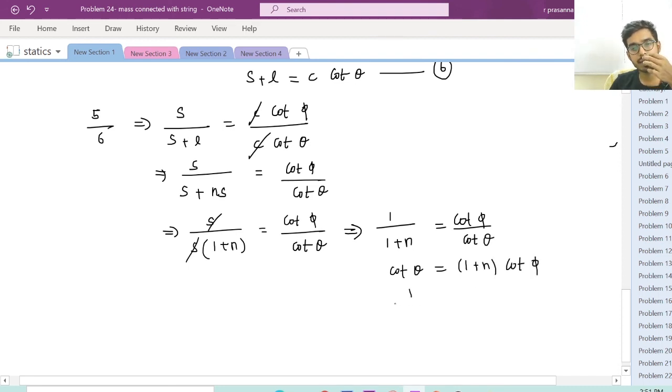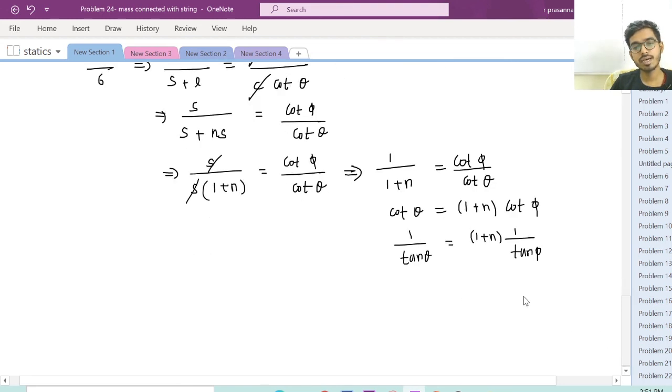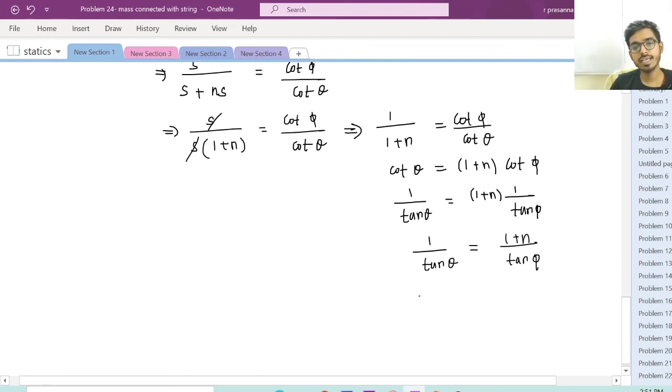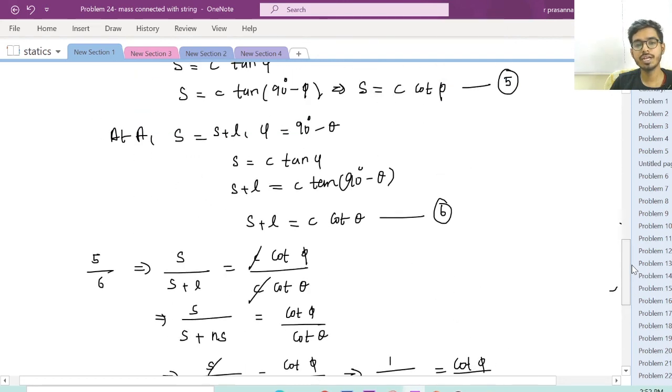Writing cot as 1 by tan, 1 by tan theta is equal to 1 plus n divided by tan phi. Cross multiplying, tan phi is equal to 1 plus n tan theta. That is what we need to prove.